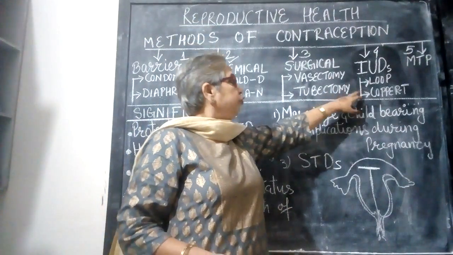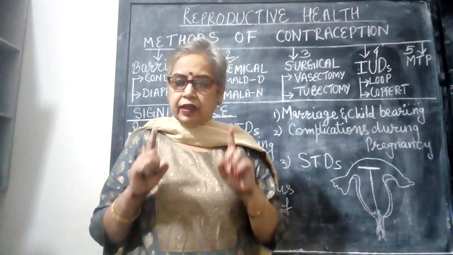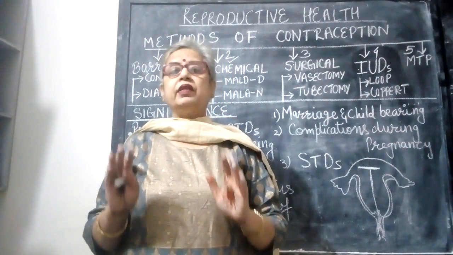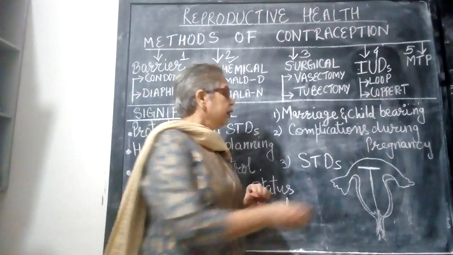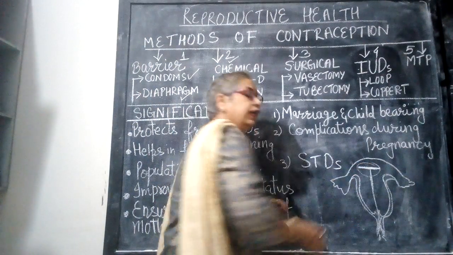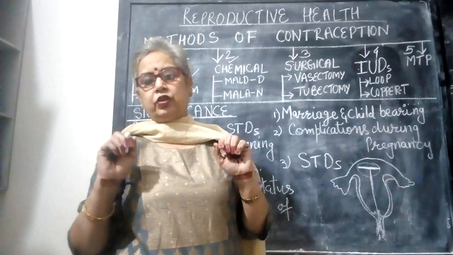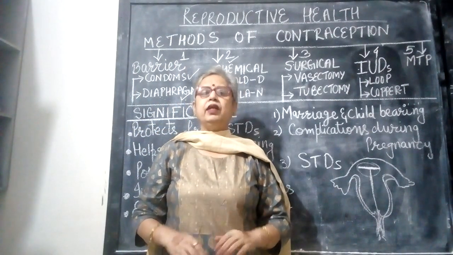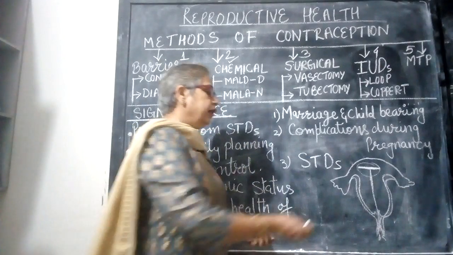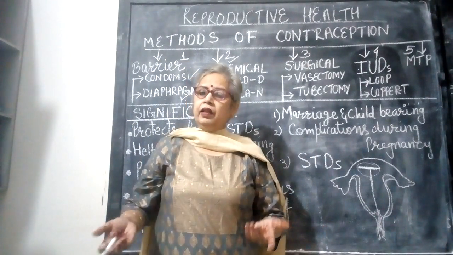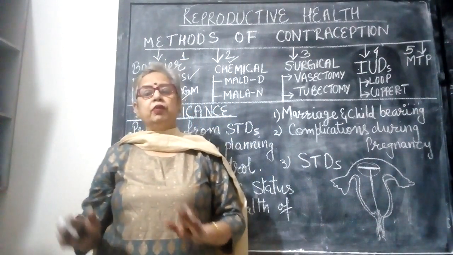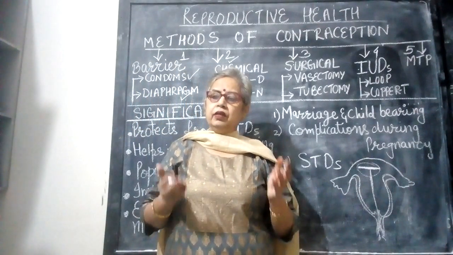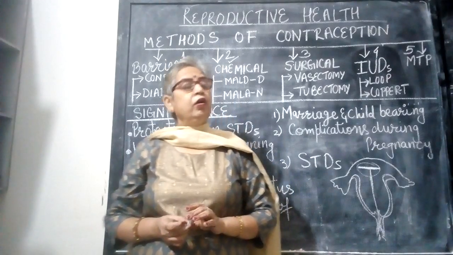But in the fourth method, the fusion can take place, but the embryo cannot get implanted in the uterus because the copper T irritates the walls of the uterus. Implantation doesn't take place. So whether the egg is fertilized or unfertilized, it comes out in the normal way during menstrual bleeding. The female doesn't even know whether conception has taken place or not.